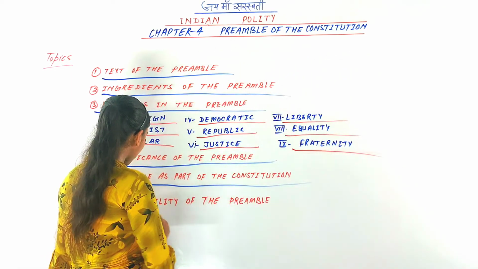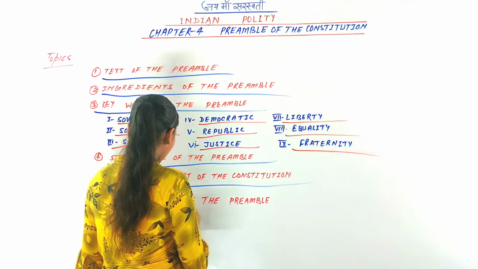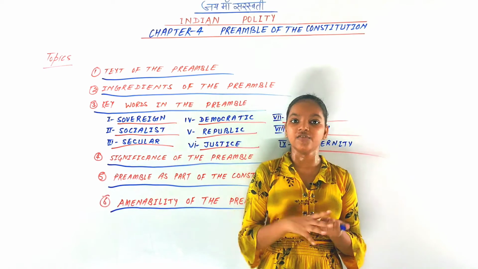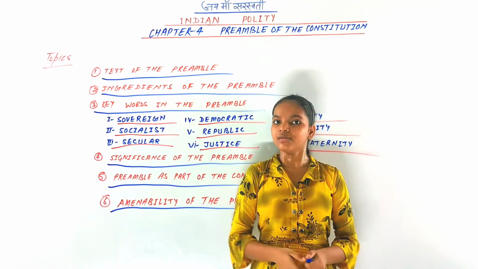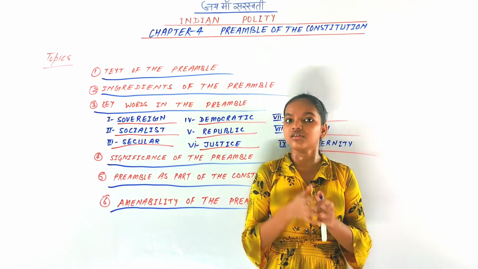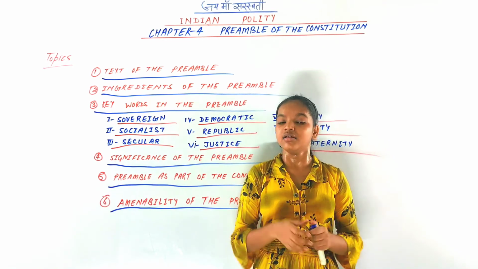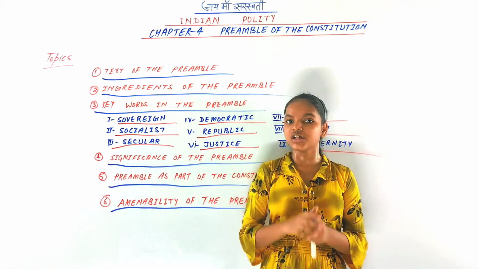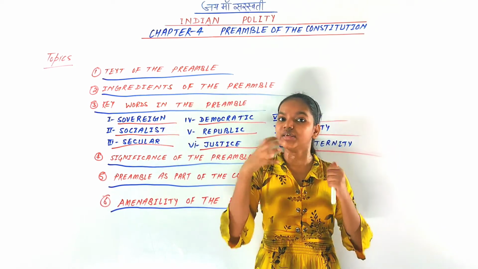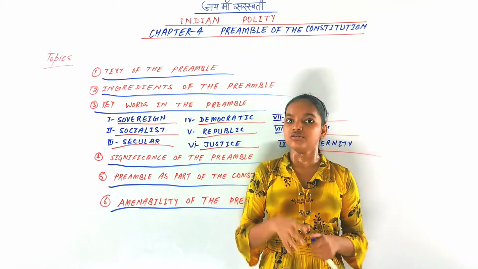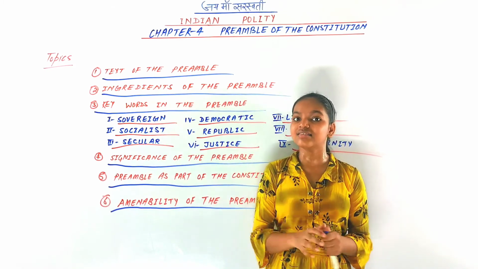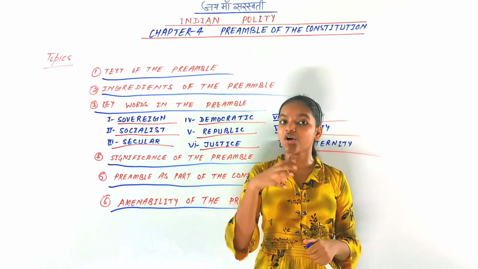The next and last topic of this chapter is the amendability of the preamble. If I ask you whether the preamble can be amended by the government or the Supreme Court, you will say yes, it was amended by the 42nd Constitution Amendment Act of 1976. Earlier, in the historic Kesavananda Bharati case, the Supreme Court had said it cannot be amended.